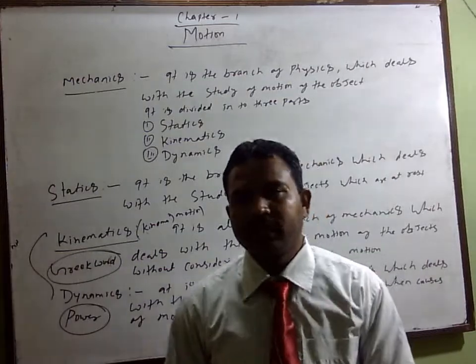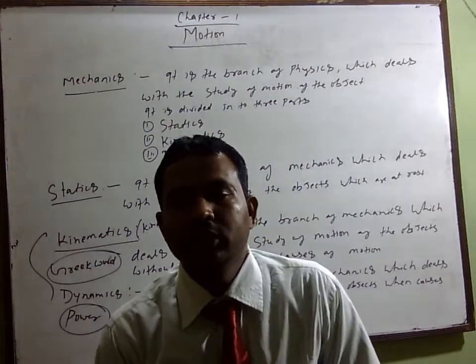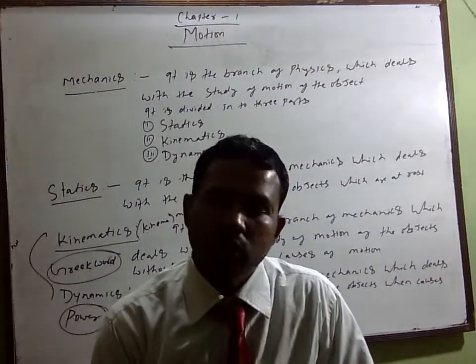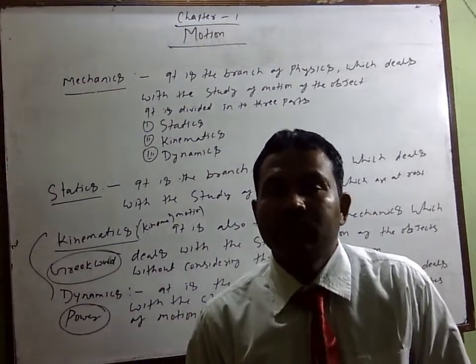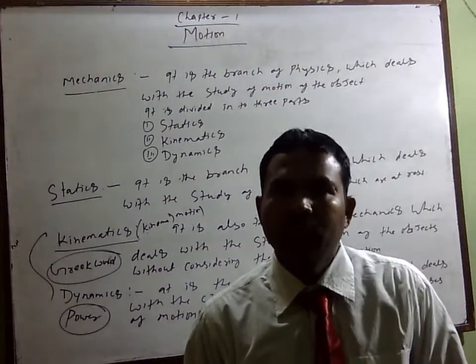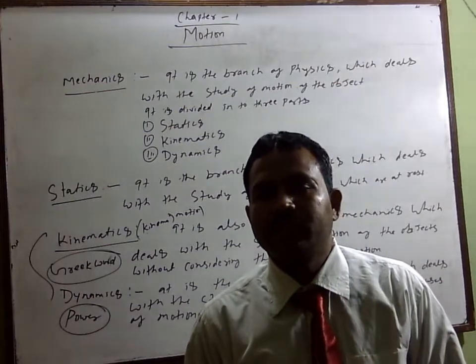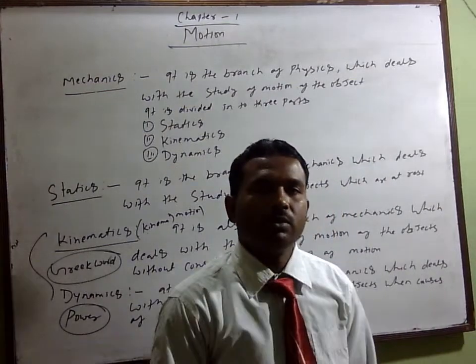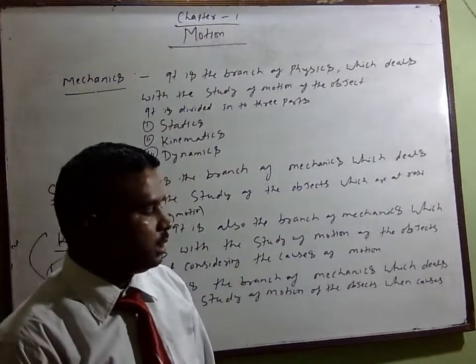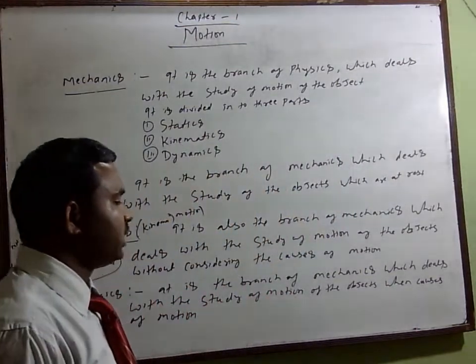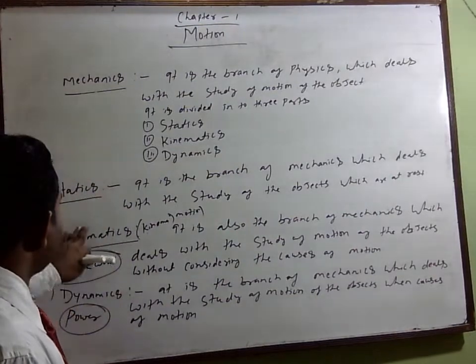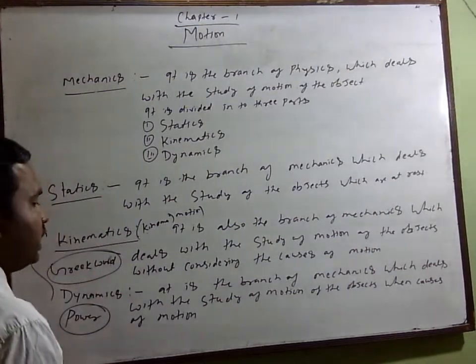The quantity is divided into two groups: scalars and vectors. We will discuss them later. So students, you should write these: mechanics, statics, kinematics, and dynamics.